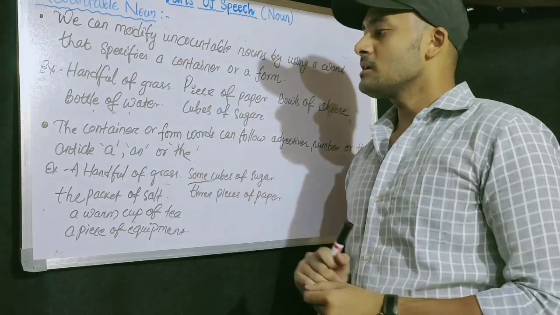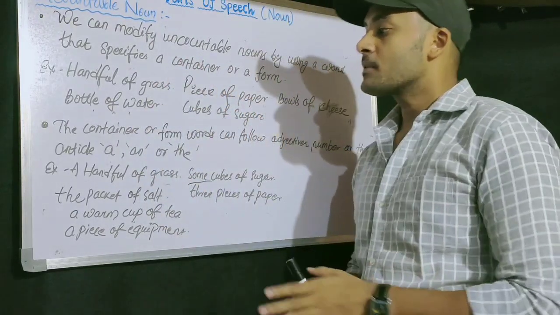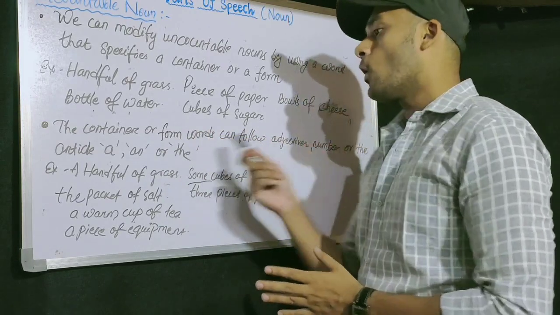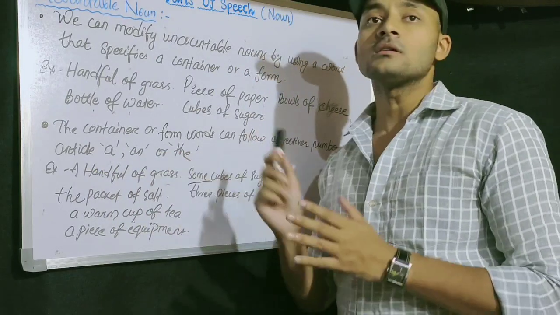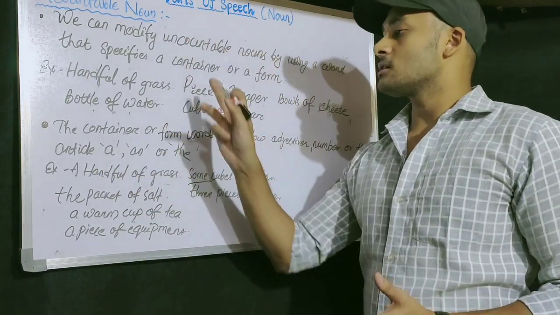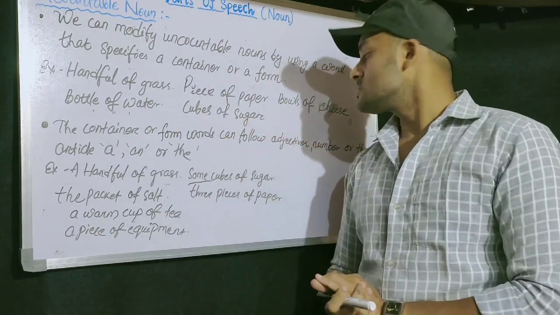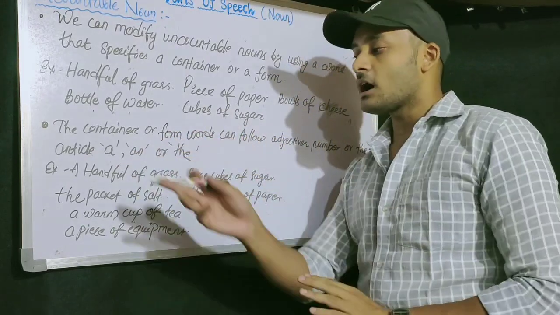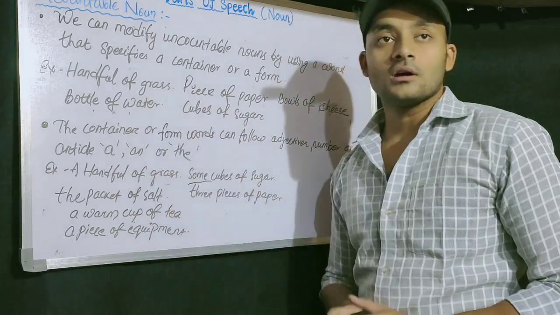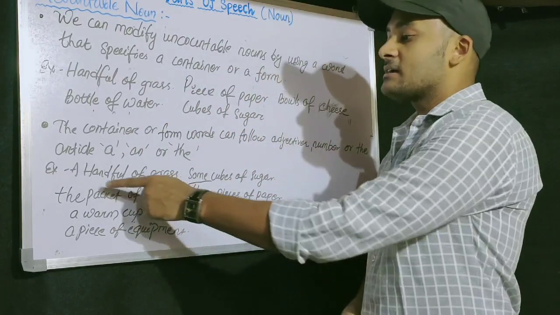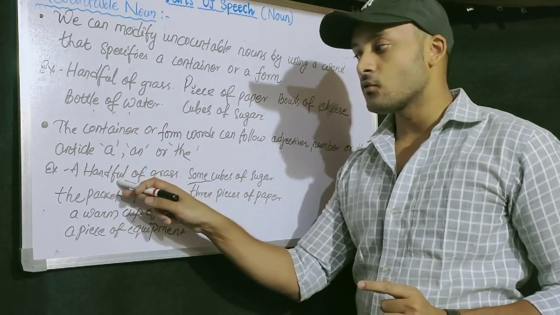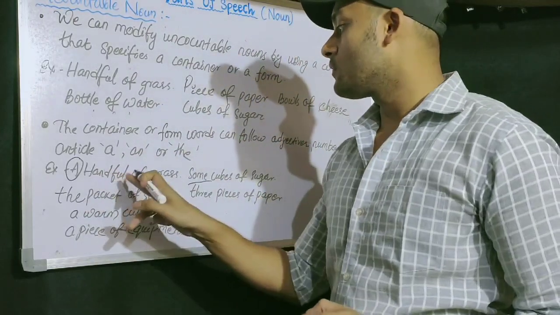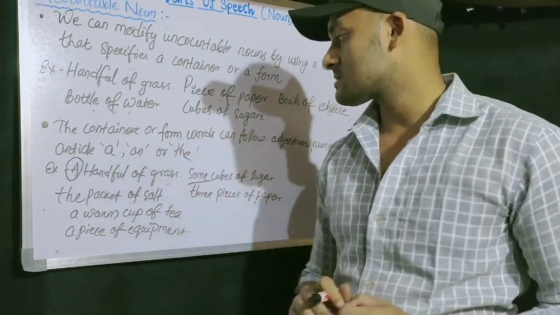The same point we elaborate in the next point. The container or form words can follow an adjective, number or article a, an or the. Okay, with the container or with the quantifier we can also use an adjective or a number and the article. We can also use all these things with that. Like a handful of grass, here the container is handful, and before that we have added a, to show the quantity of grass.